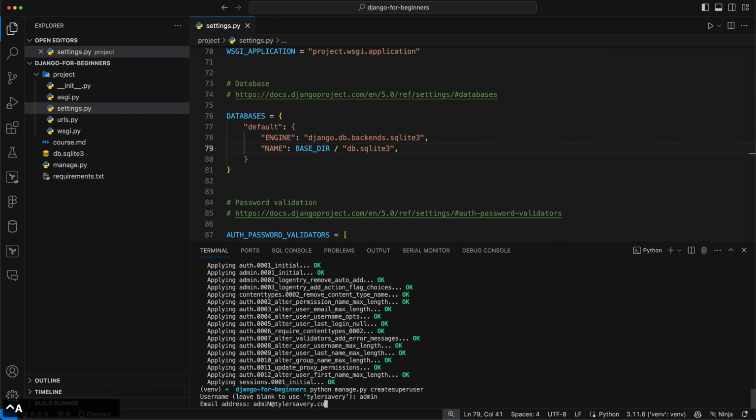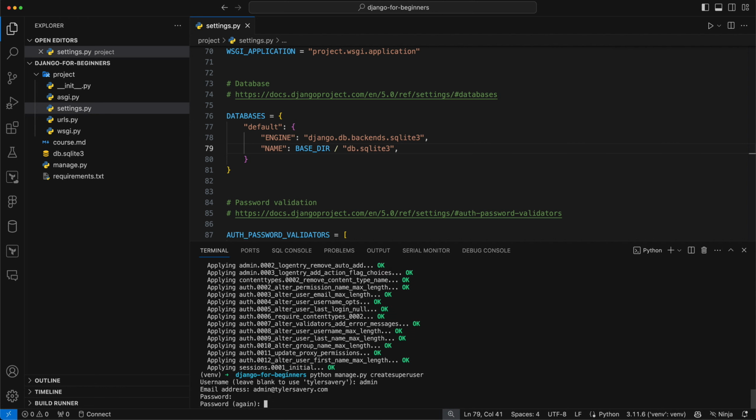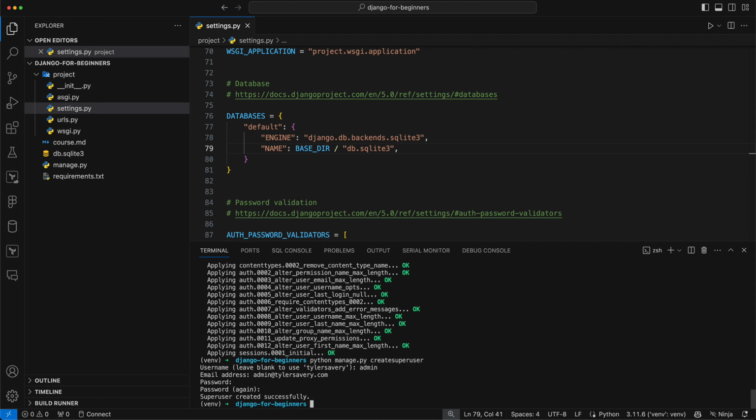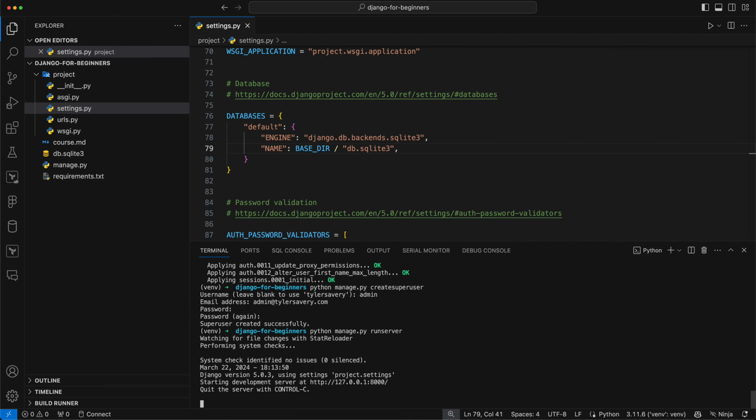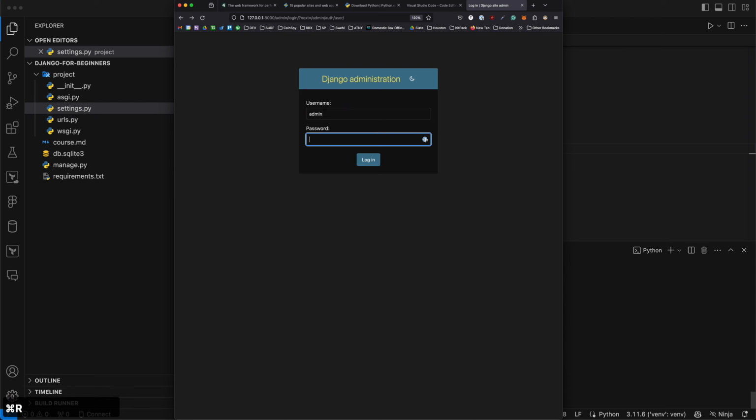Oops. I've got to actually retype it. Admin. And then I want to do python manage.py runserver. And then we're back up and running. So yeah, just a little bit of a tip on how to reset your data fully.